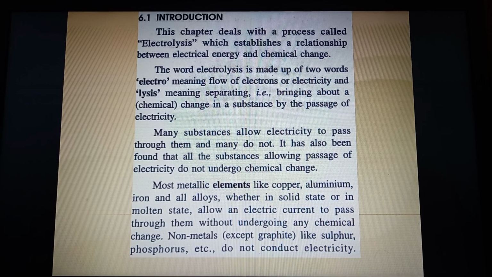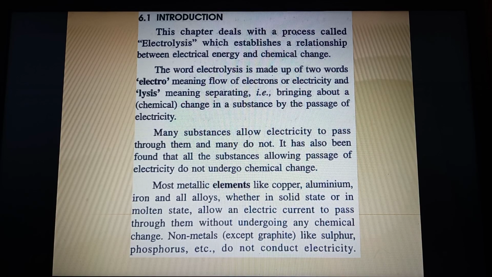So first of all, since the chapter is electrolysis, I will just give a quick recap. What is electrolysis? Electrolysis is basically a process that happens when it is associated with a chemical change. So whenever we pass electric current through a substance and a chemical change happens, then we say it's electrolysis.